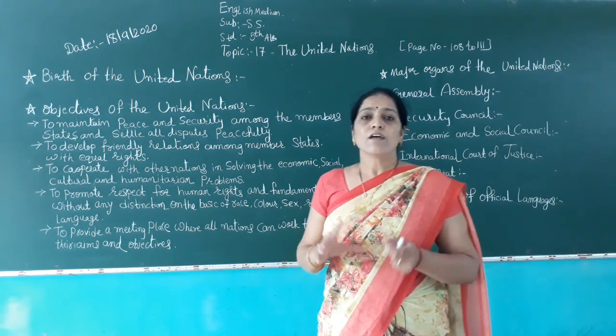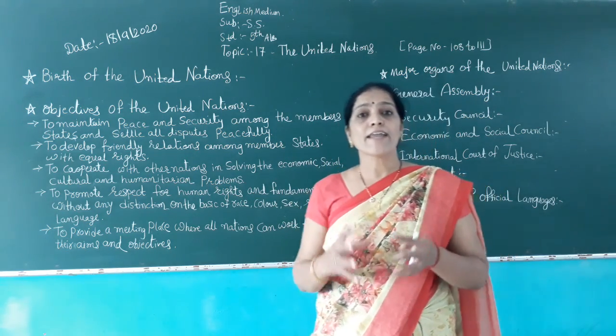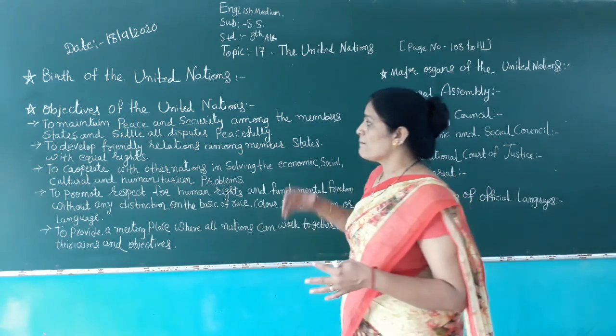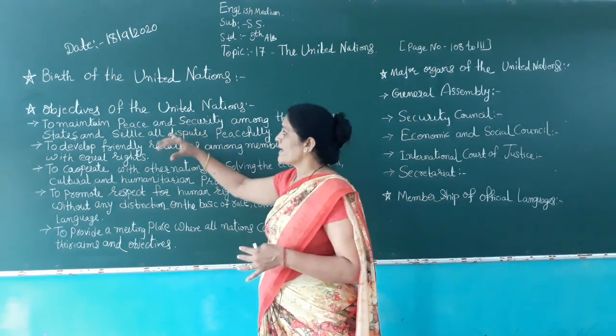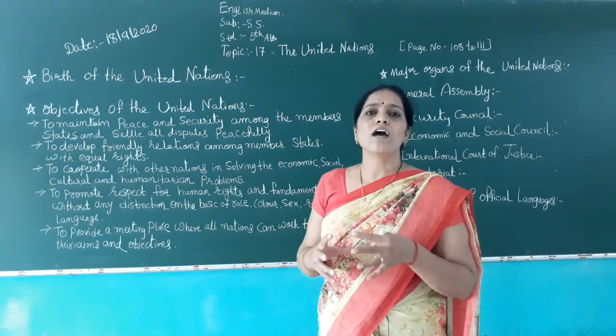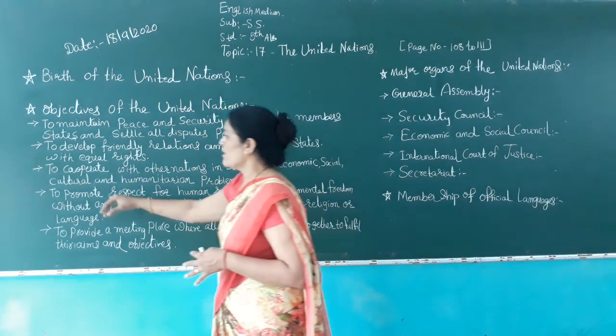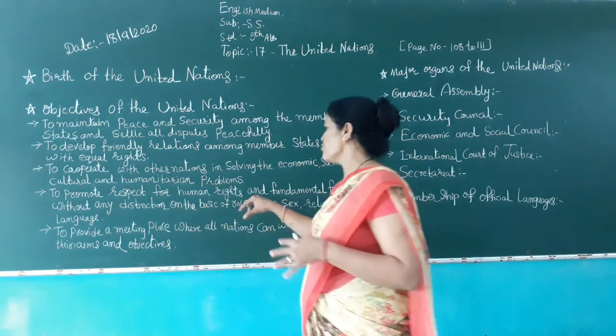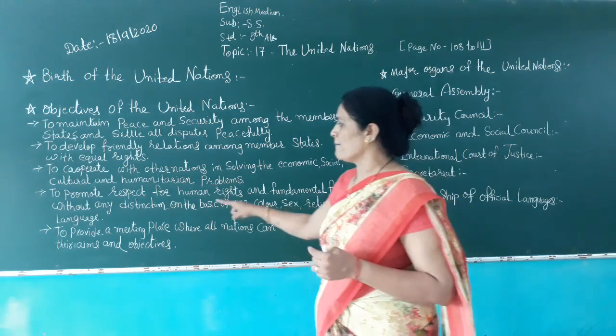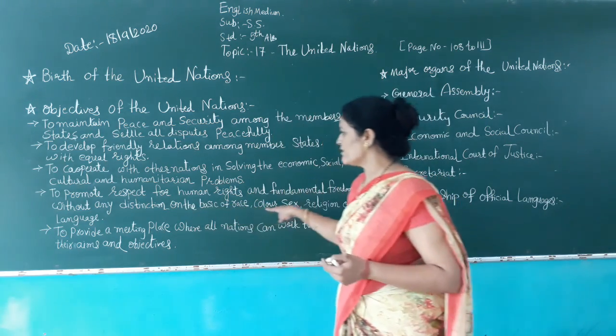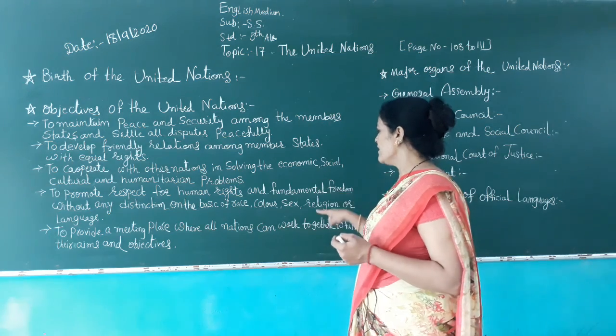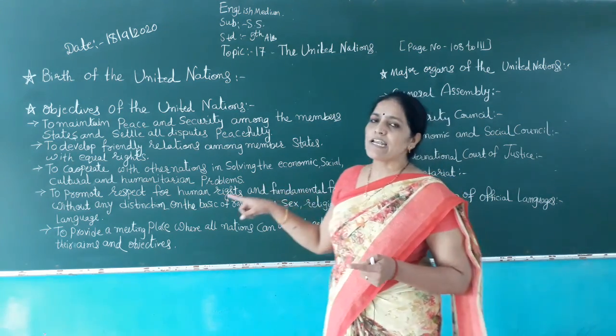At that time, the UN made a very good step, a proper step to maintain peace and security in the world, to promote respect for human rights and fundamental freedoms without any distinction on the basis of race, color, sex, religion or language.